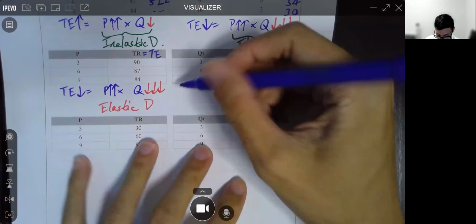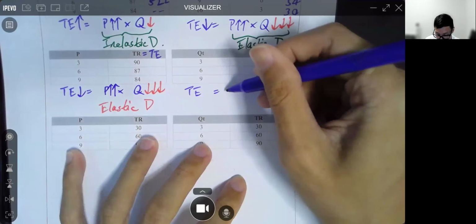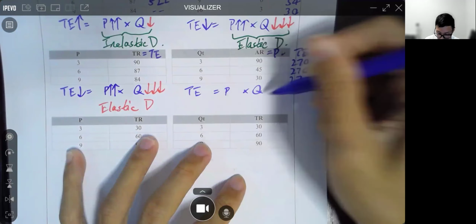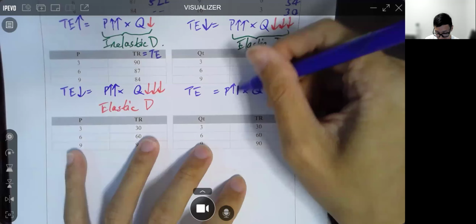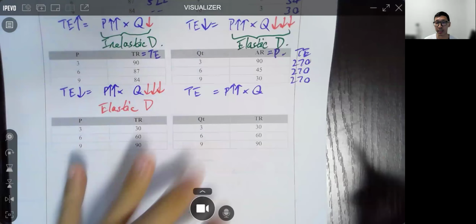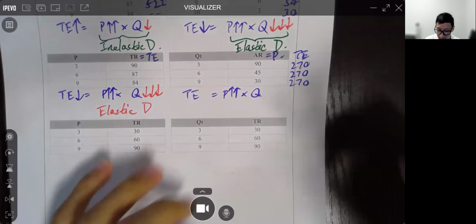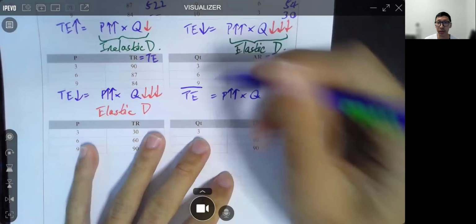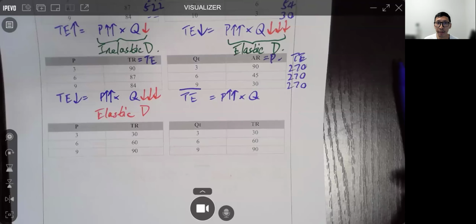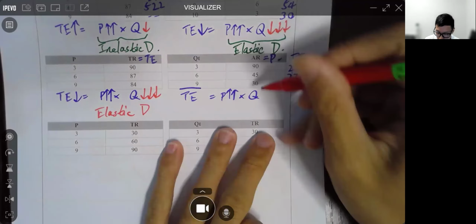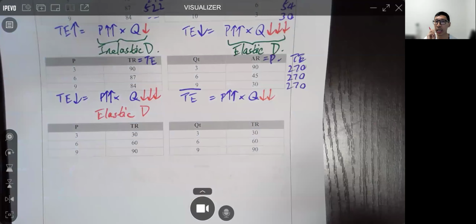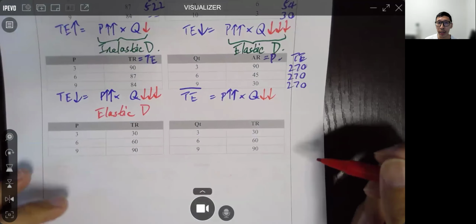Yes. TE equals to P times Q. 好啦 definitely price increases. But what happens to total expenditure? We see that total expenditure didn't change. Therefore, in order to balance this equation, we know that quantity dropped by the same percentage. What do we call this?